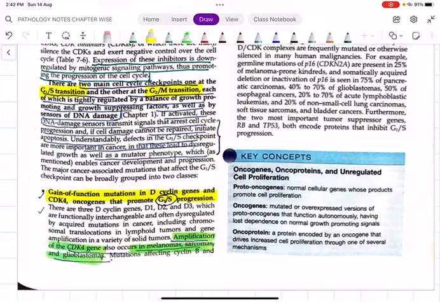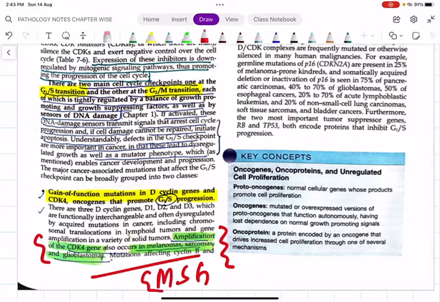Normally the cell cycle should stop at G1/S, but here, because of the gain of function mutation, it is not stopping and is progressing. This problem occurs in melanoma, sarcoma, and glioblastoma, MSG.